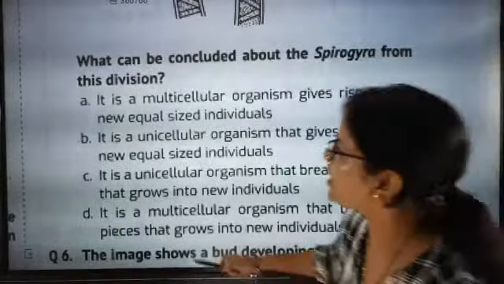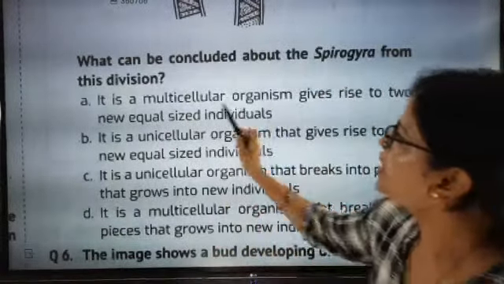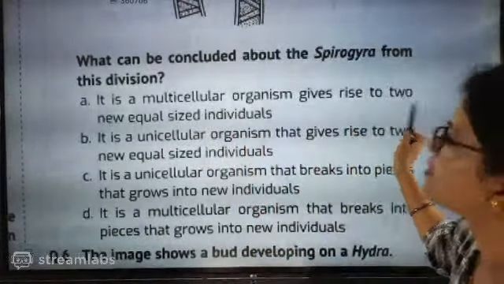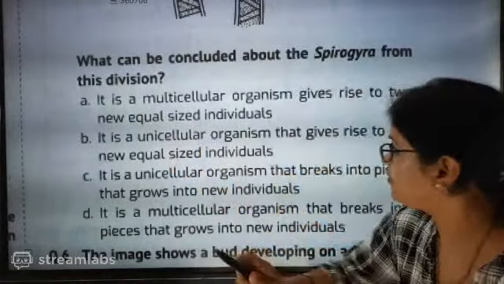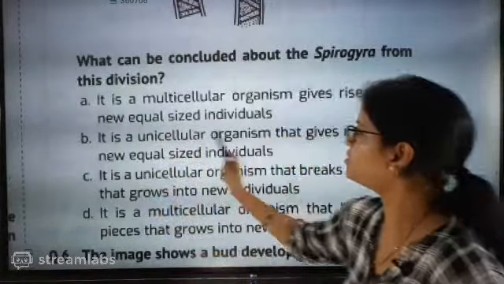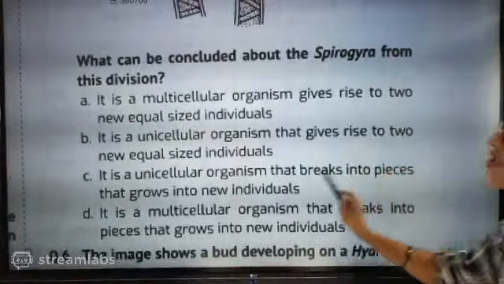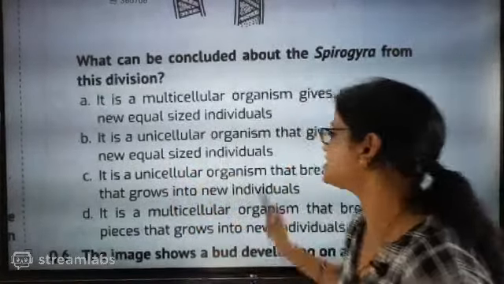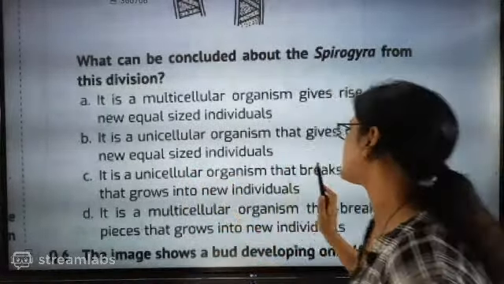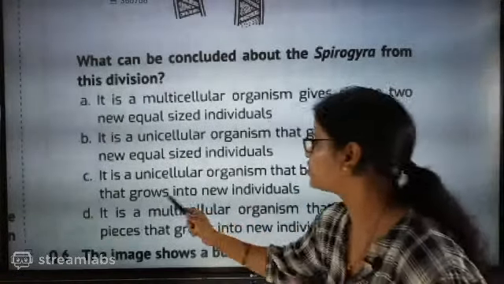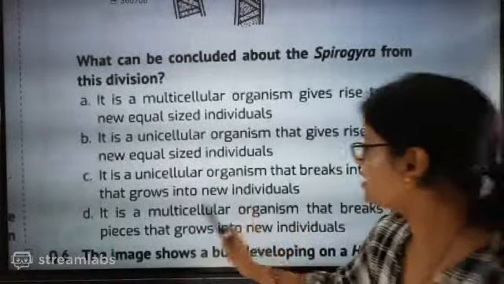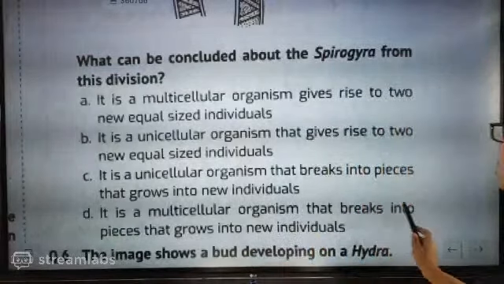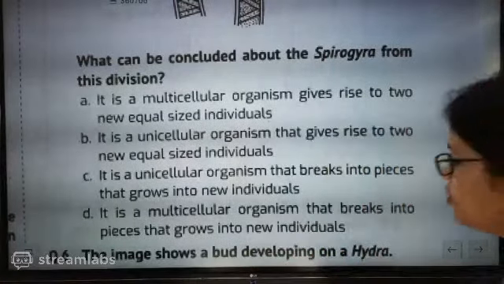This is question number 5. It is a multicellular organism that gives rise to two new equal-sized individuals. Be very careful. It is a unicellular organism that gives rise to two new equal-sized individuals. It is a unicellular organism that breaks into pieces that grow into new individuals. It is a multicellular organism that breaks into pieces that grow into new individuals.